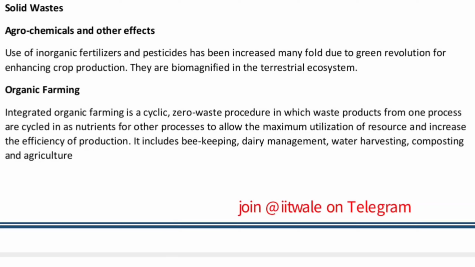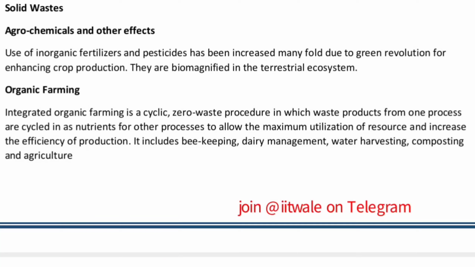Now we have organic farming as a replacement for chemical fertilizers. Here we deal with integrated organic farming, which is a cyclic zero waste procedure in which the waste product from one process is cycled as nutrients in another process to allow maximum utilization of the resources, and they increase the efficiency of production as well.